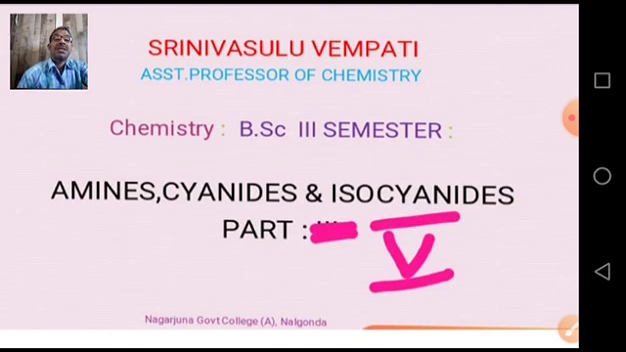Before that, we discussed preparation methods of amines. We discussed 5 preparation methods. One is ammonolysis of alkyl halides. Second is reduction of amides. Third is Gabriel phthalimide synthesis. Fourth is Hoffmann bromamide reaction. Fifth one is Schmidt reaction. We discussed all these 5 preparation methods with examples and detailed mechanism. Then followed by physical properties.